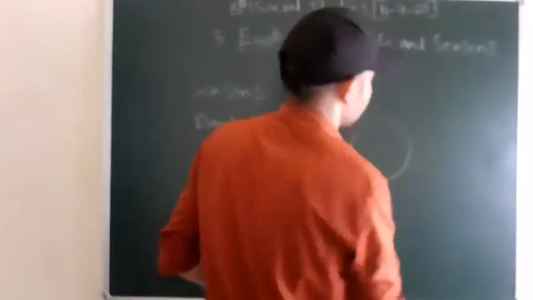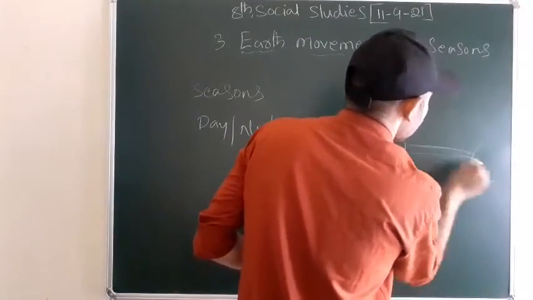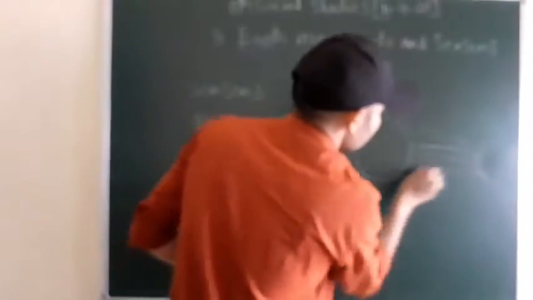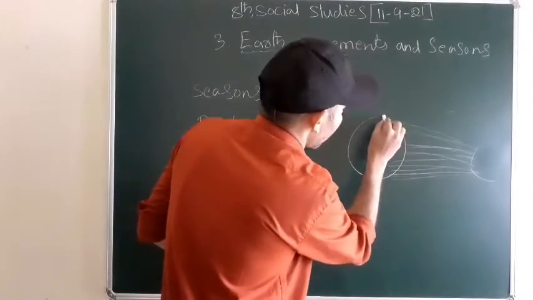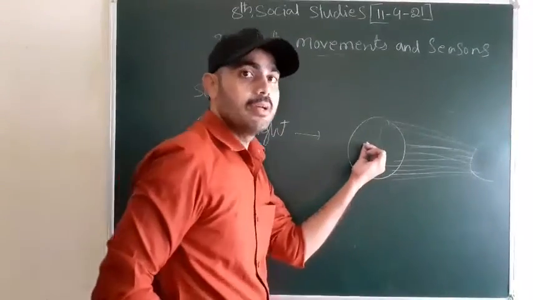So this is the earth, right? This is the earth and this is the sun. Automatically the sun rays are falling all over. So this half of the earth receives the sun rays directly. But what about this half?